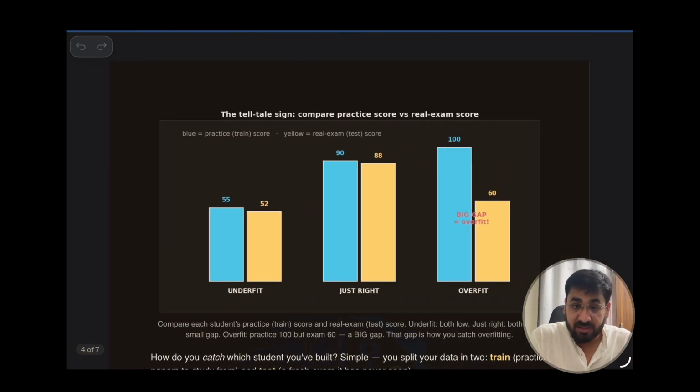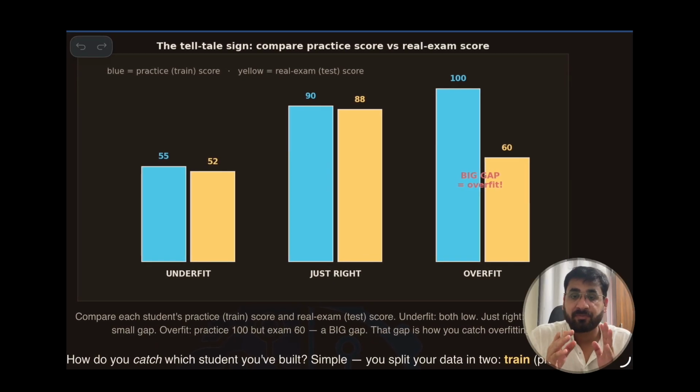Now see, here is the real picture that will show you what it is. This is underfit. So what is happening in underfit? This blue graph that you are seeing right now is the real practice, the training one, and the yellow is the test exam.